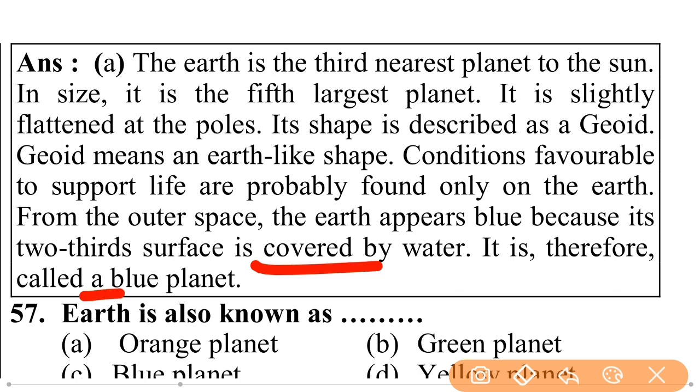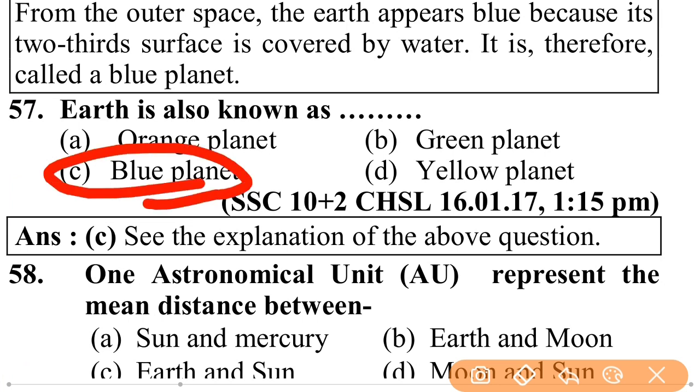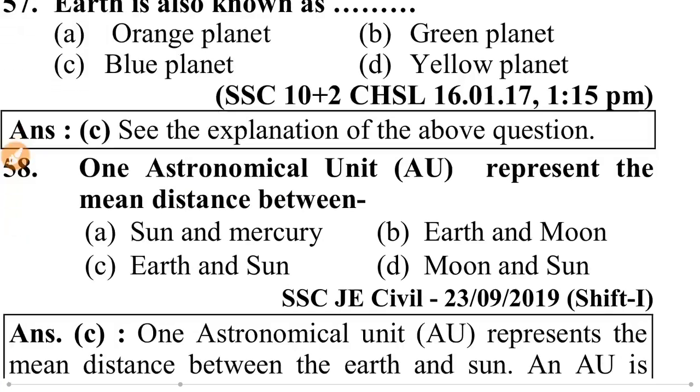It is therefore called the blue planet. Earth is also known as the green planet, yellow planet, blue planet, orange planet. Earth is known as the blue planet because two-thirds of its surface is covered by water.